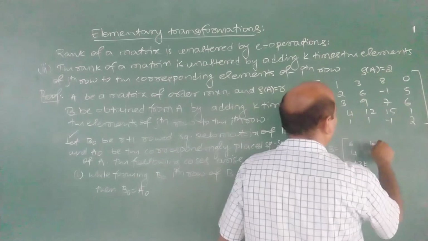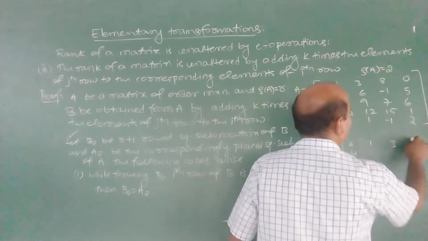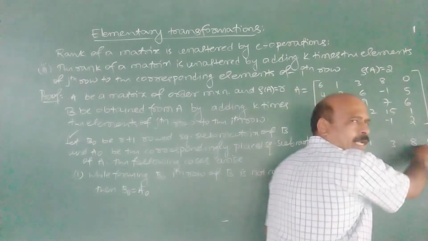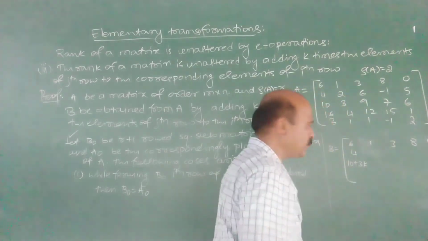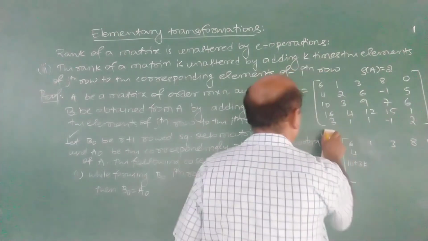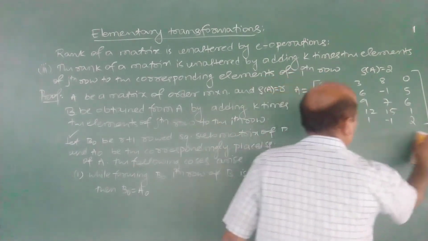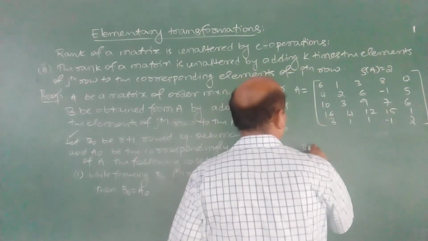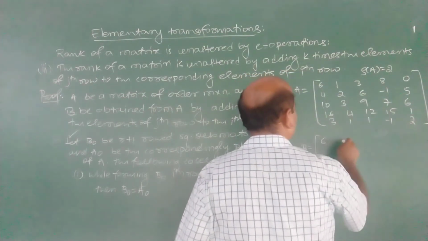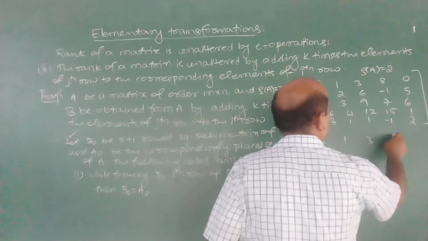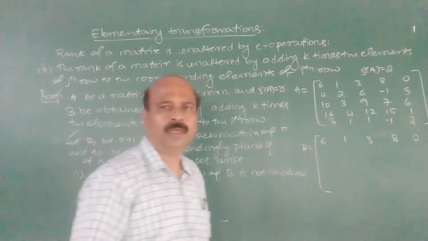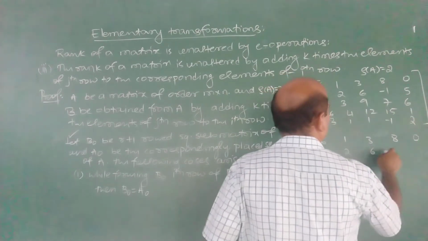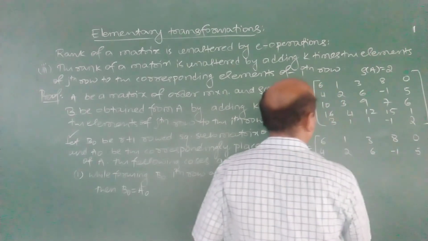B is 6 1 3 8 0, then the second row is kept as it is, 4 2 6 minus 1 5.